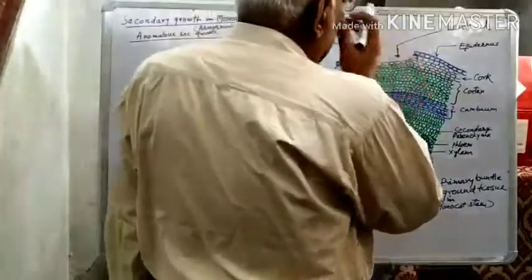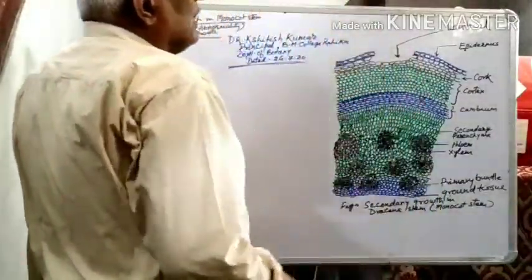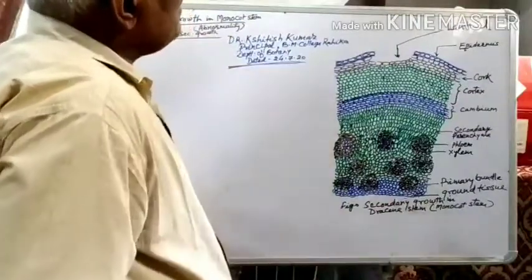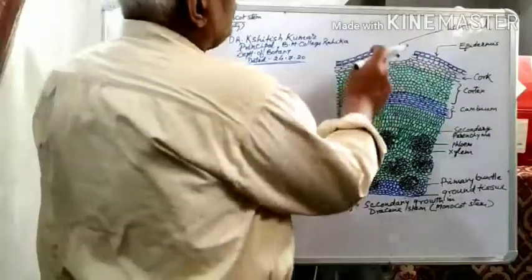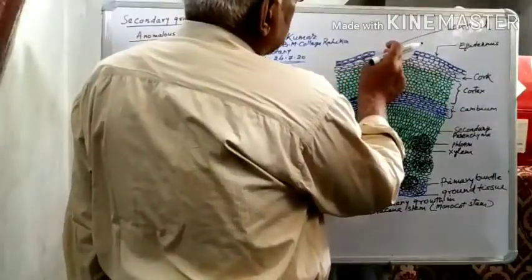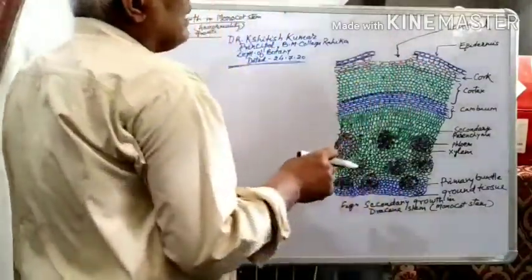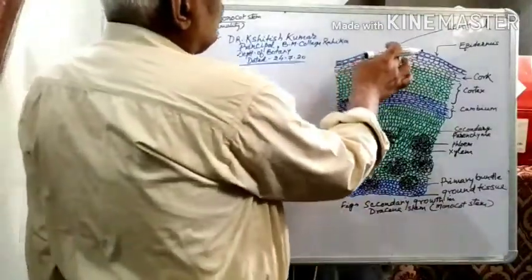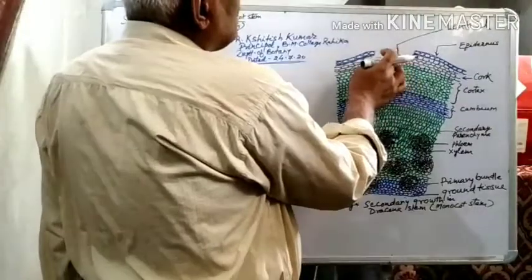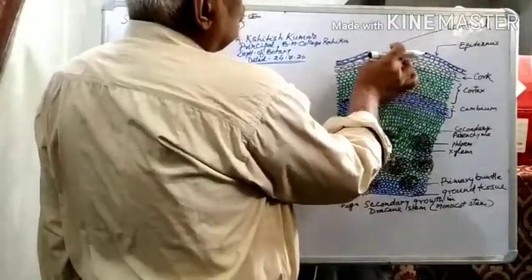Due to the pressure, some portions of the epidermis are broken, and at that point the newly formed cork layers are loosely arranged.